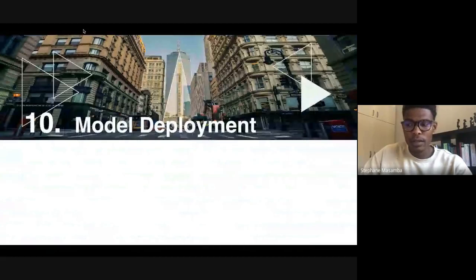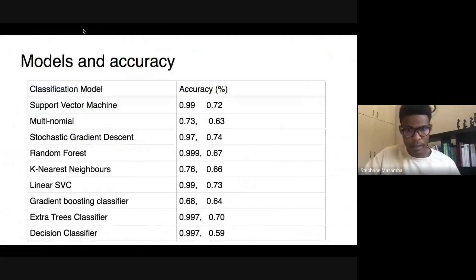The model was deployed on Streamlit. And just before that, on this slide, you can see the different classification models and their accuracy scores.